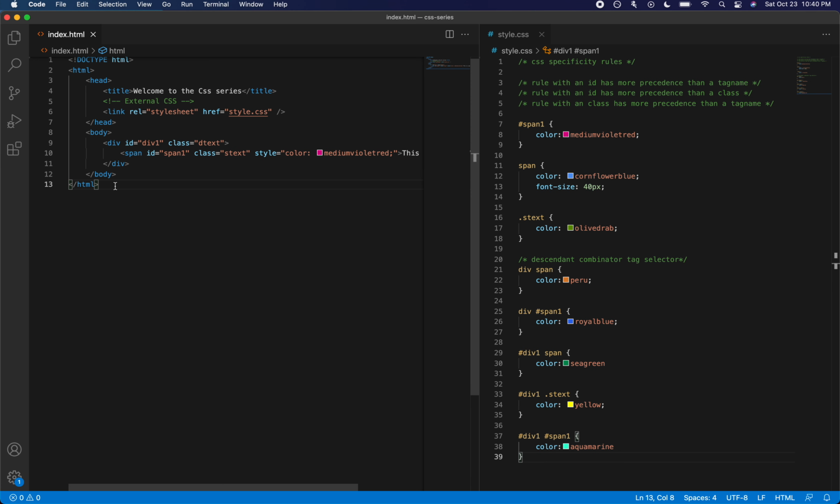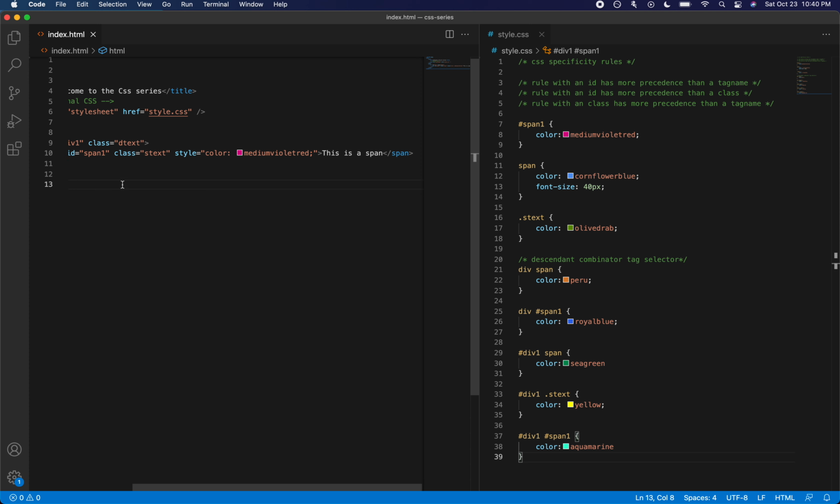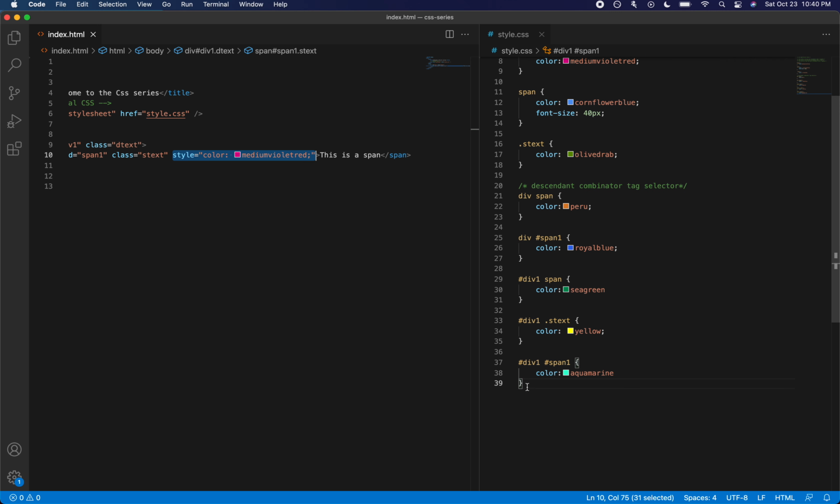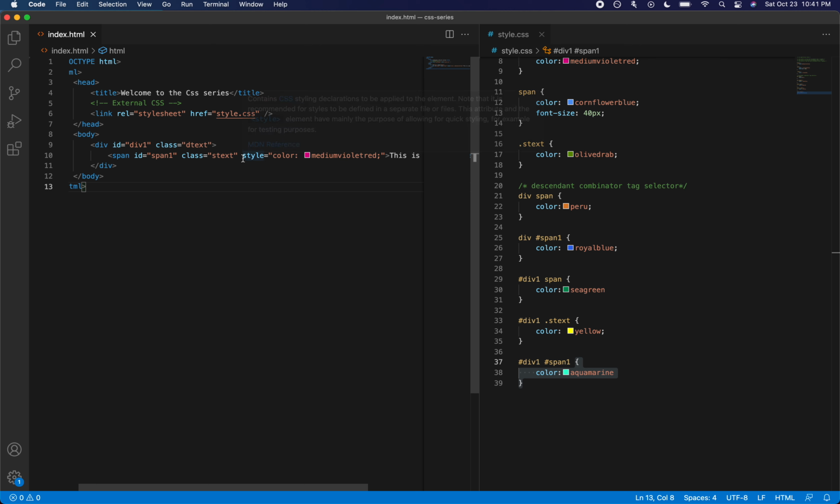What this means is, a CSS rule which is part of an inline CSS has a greater specificity than a CSS rule which has the highest specificity in an external style sheet. So technically, an inline CSS style has the highest specificity.